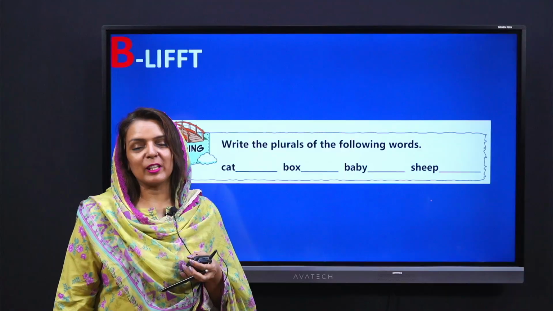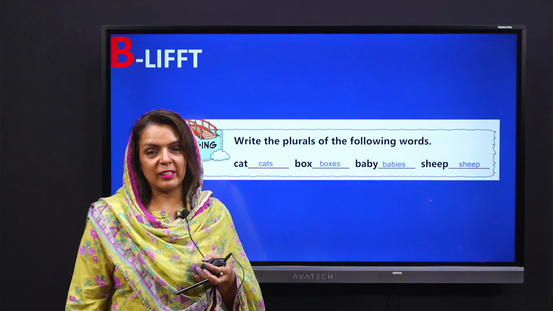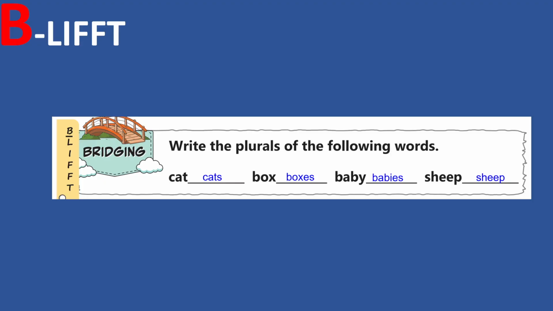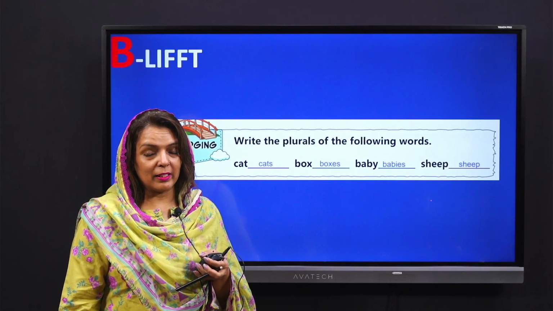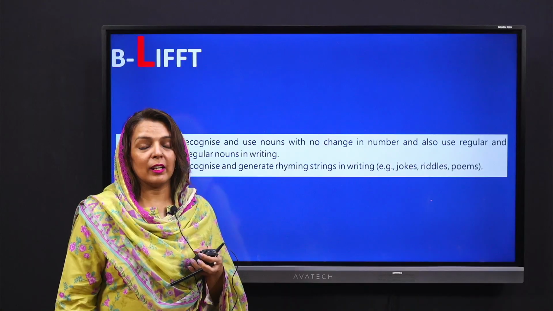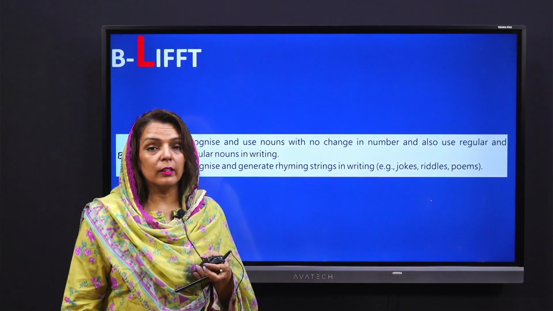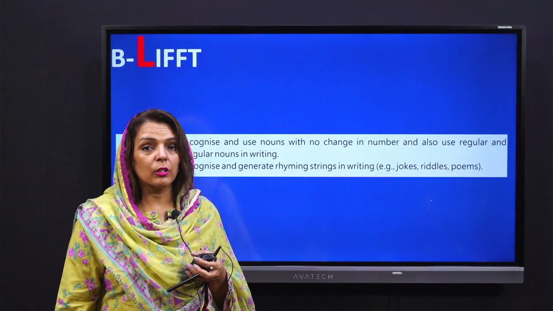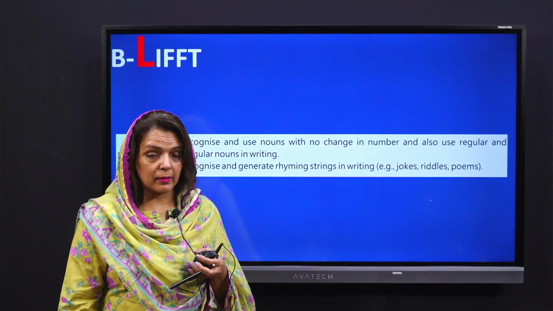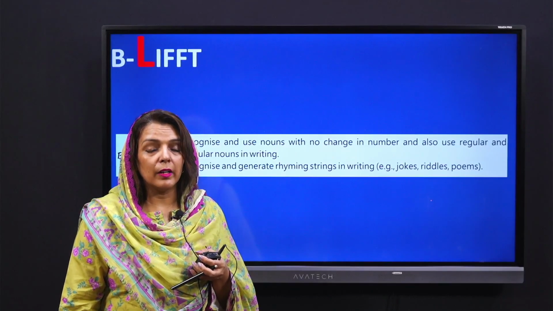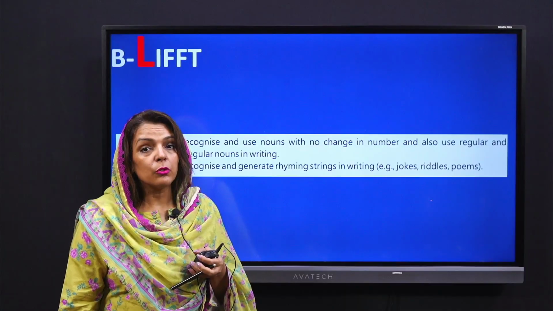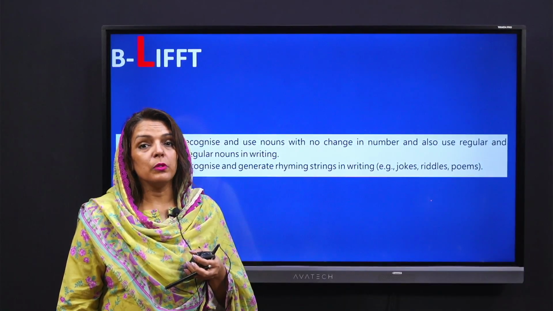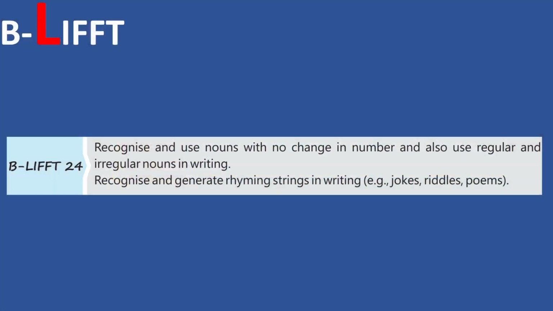I'm pretty sure that by now you have already done your bridging activity. And this time, your answers should match mine because these are the correct answers. And be careful with the spellings. And why are we doing this? Because today's SLO wants us to learn the rules for conversion of singular into plural. Whenever we convert the singular into plural nouns, there are rules out there and we have to learn those rules. So today's SLO wants us to recognize and use irregular and regular nouns.